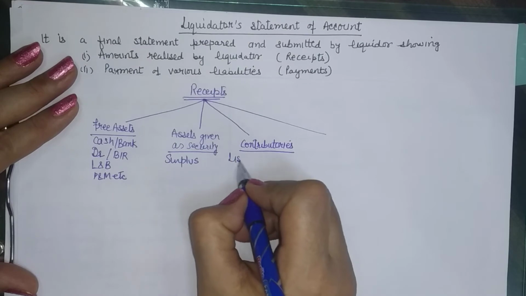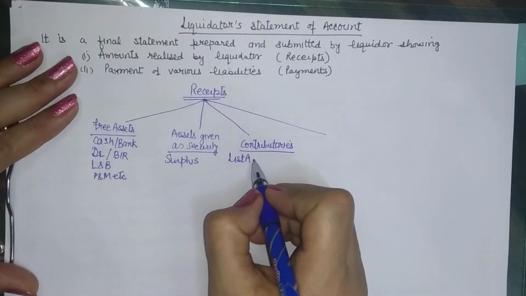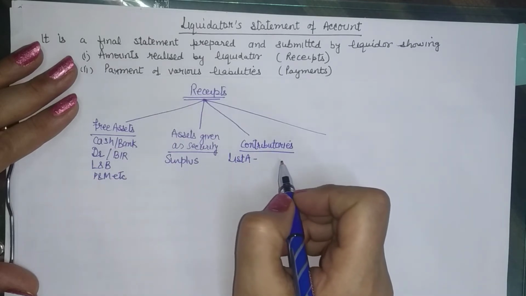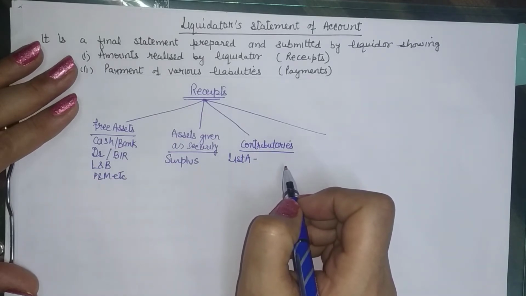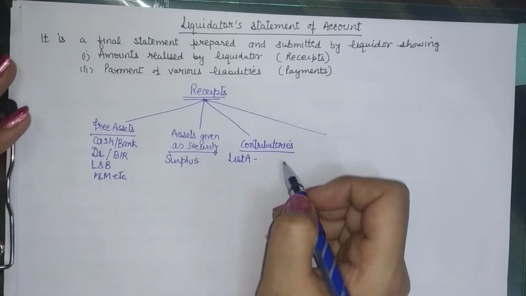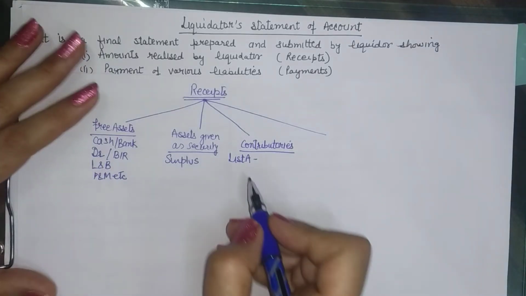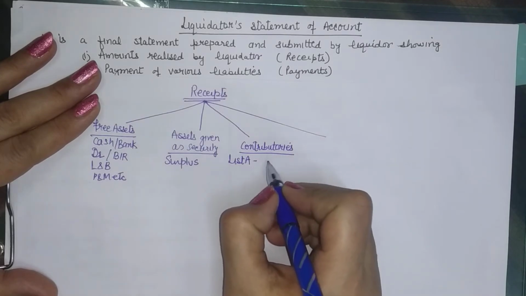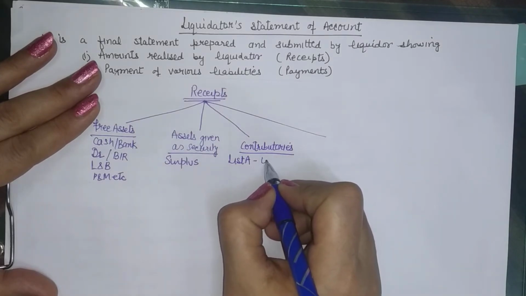There are two lists of contributories, as we have done earlier while doing the basic concepts, but the companies are limited by shares. So you cannot ask the contributories to bring all the amount. The list A shareholders are the existing shareholders. They can be asked by the company, number one, to pay the arrears.